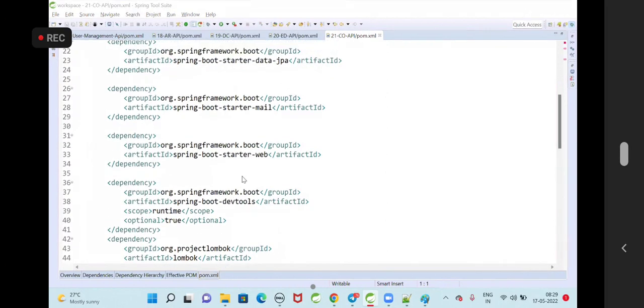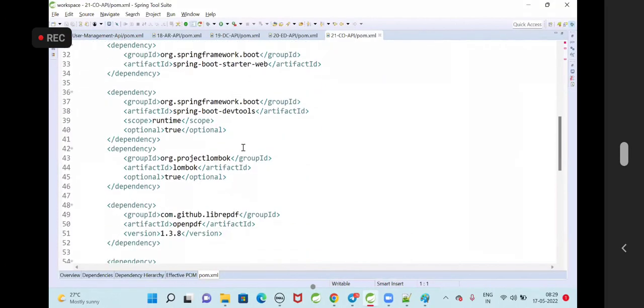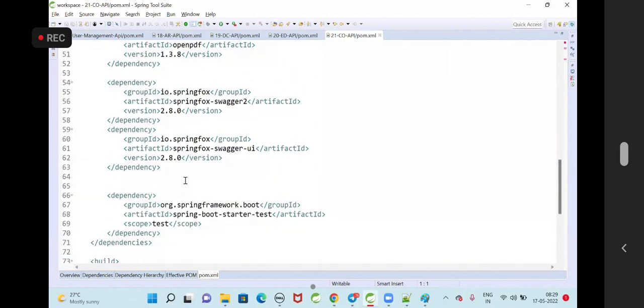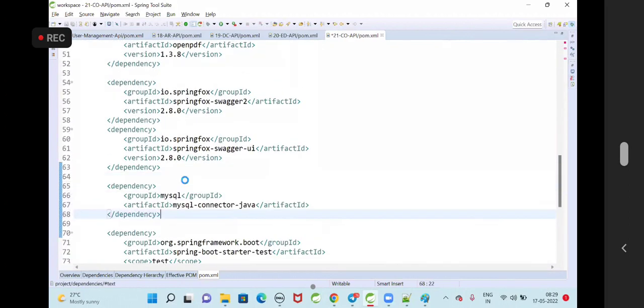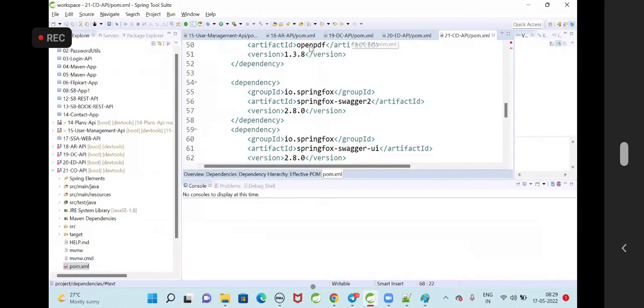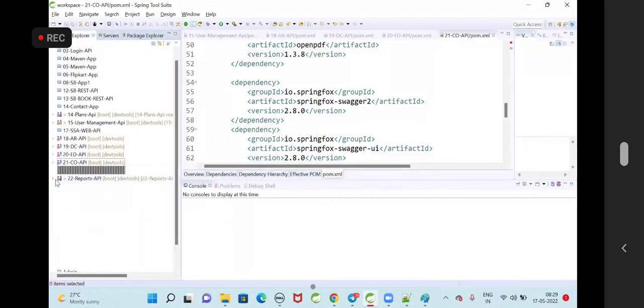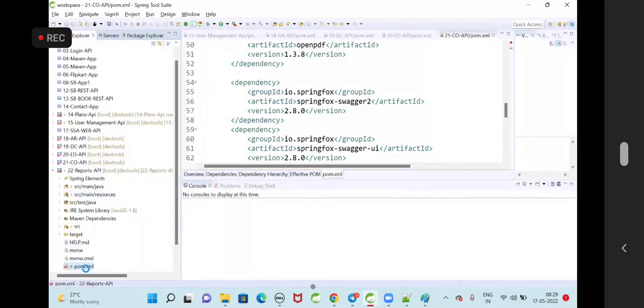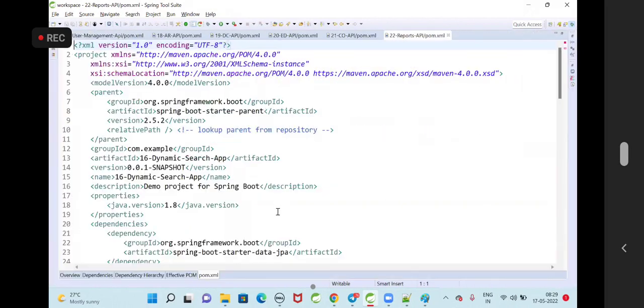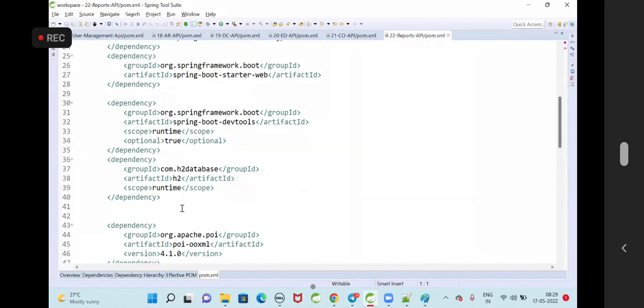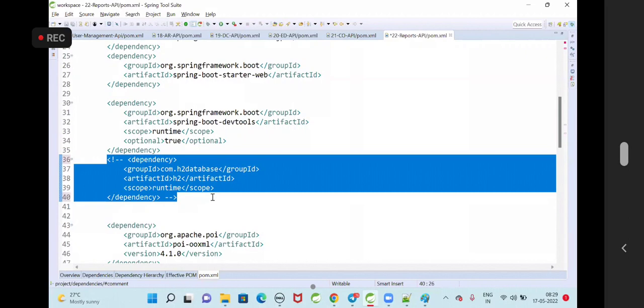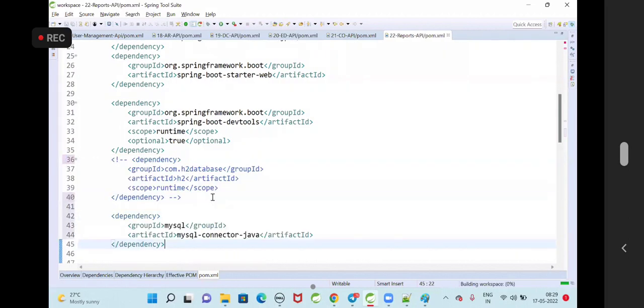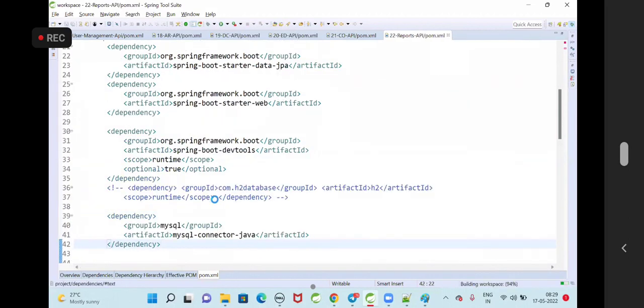Let's comment that H2 and configure the MySQL connector in the CO API. Same thing in the Reports API also. Go to pom.xml and change the H2 to the MySQL connector.